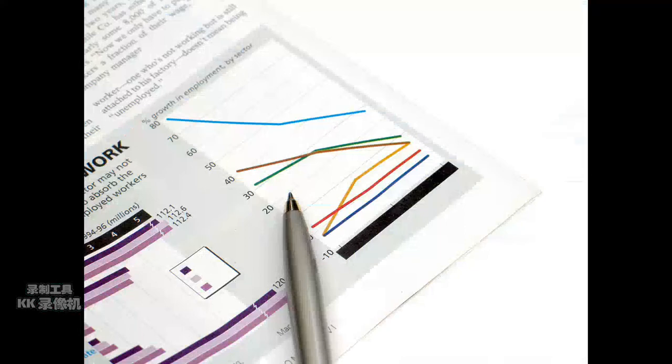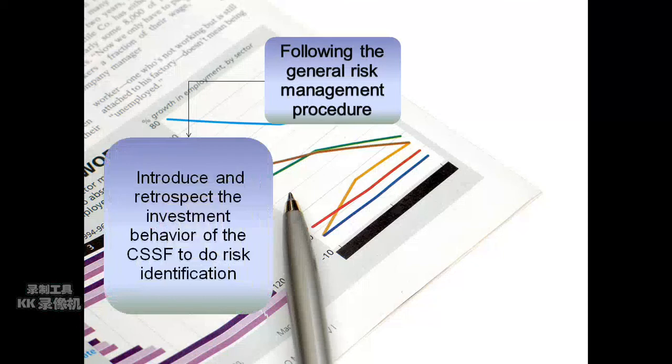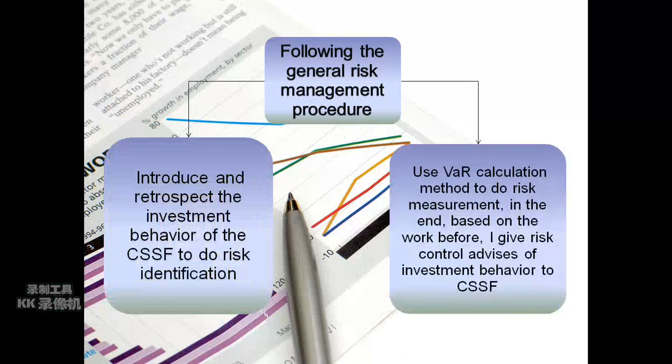This research follows the general risk management procedure. Firstly, it introduces and retrospects the investment behavior of the CSSF to do risk identification. Then it mainly uses the VaR calculation method to do risk measurement. In the end, based on the work before, it gives risk control advice on investment behavior to the Chinese Social Security Fund.